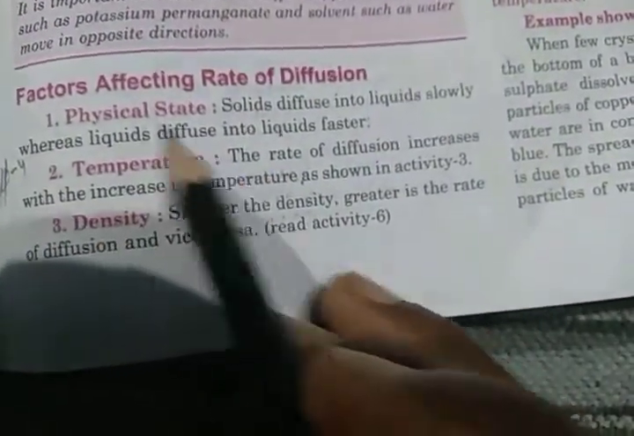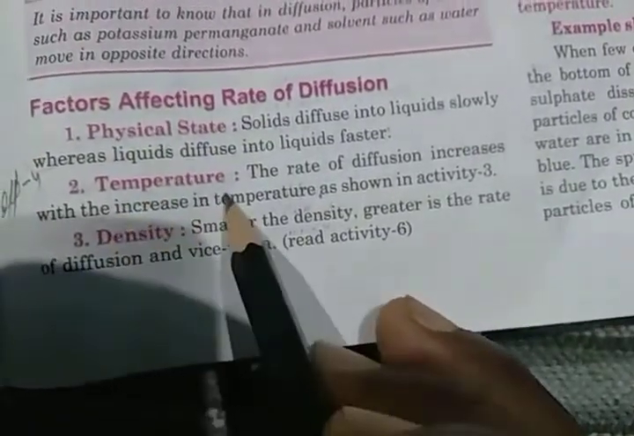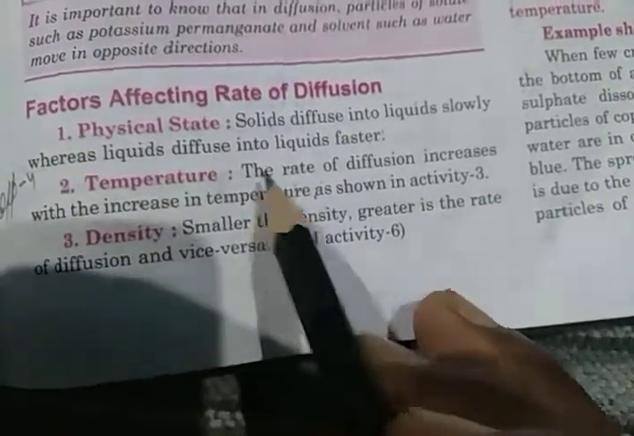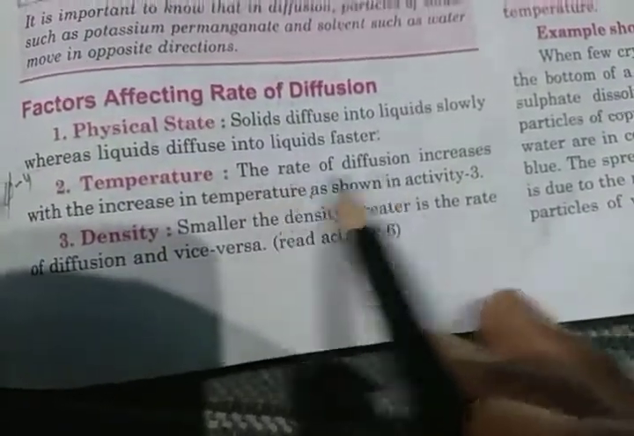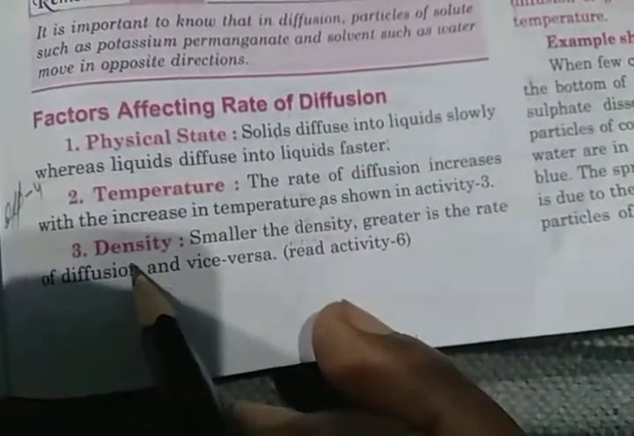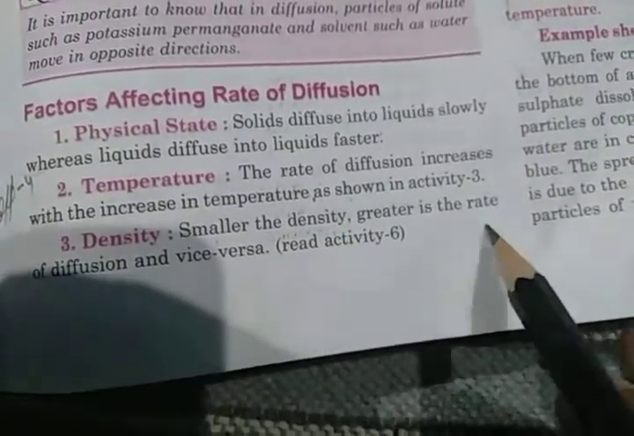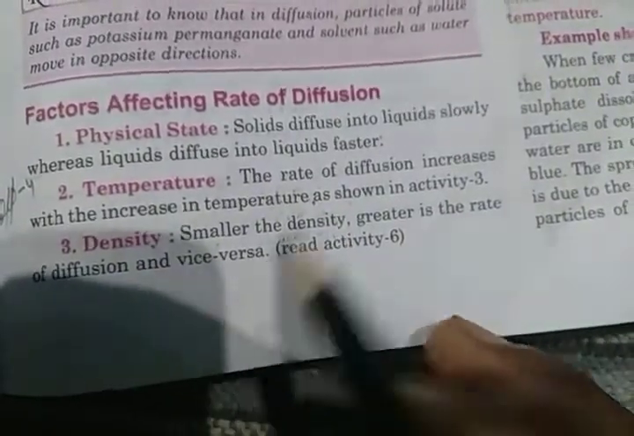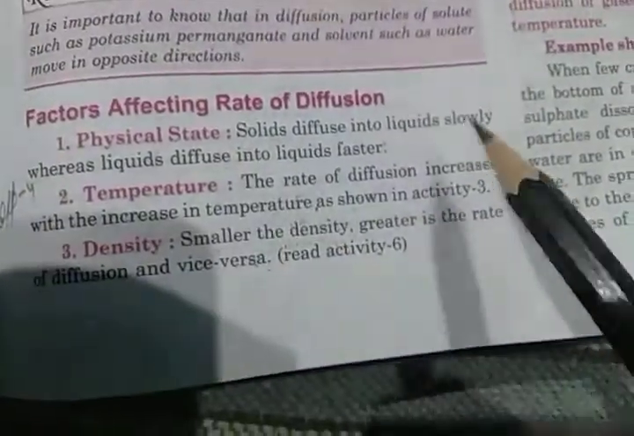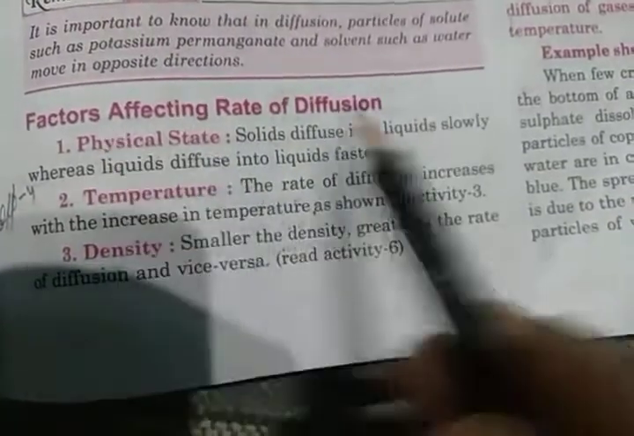Next one is temperature. Diffusion is directly proportional to temperature. What has been given here? The rate of diffusion increases with increase in temperature, right? Then density: the smaller the density, the greater is the rate of diffusion, and vice versa. These are the 3 factors which affect the rate of diffusion: physical state, temperature, and density, right?